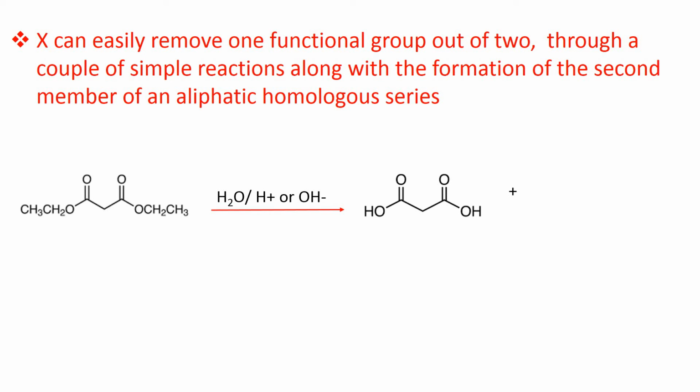Esters are hydrolyzed to acid and alcohol. And when this malonic acid is heated, carbon dioxide is removed and acetic acid is formed. Acetic acid is the second member of the aliphatic carboxylic acid homologous series. The first member is formic acid.